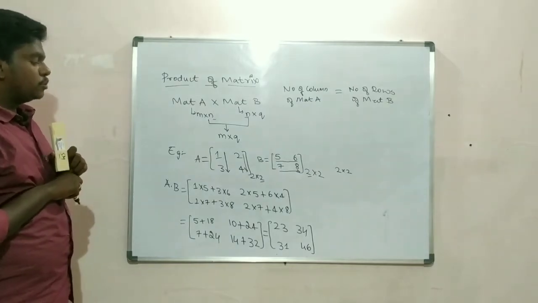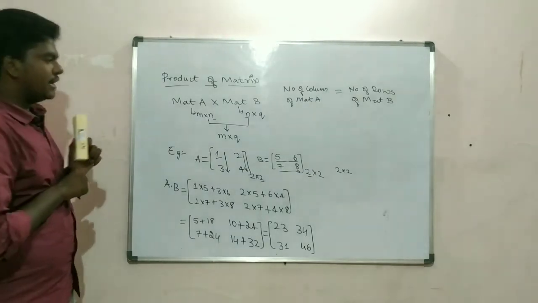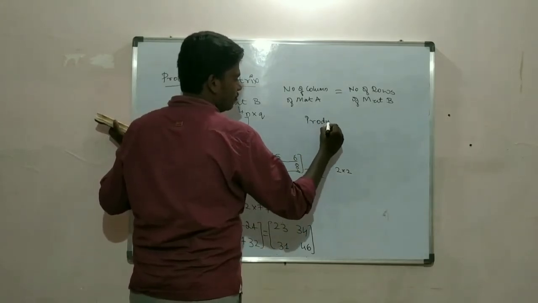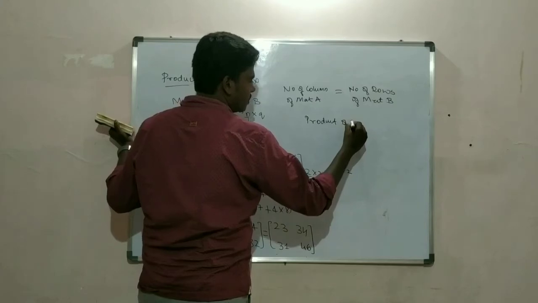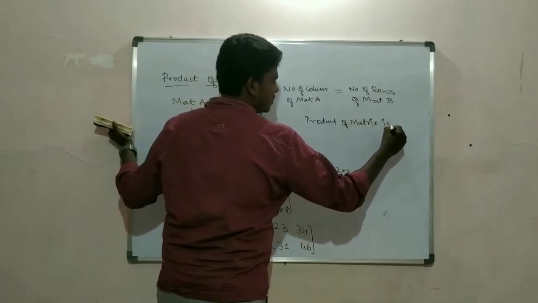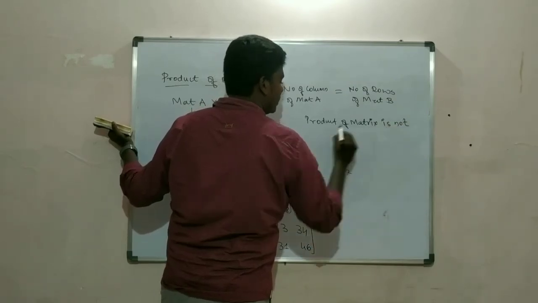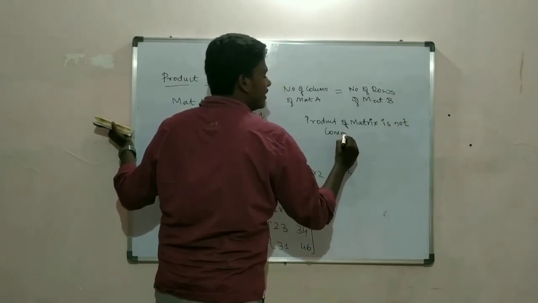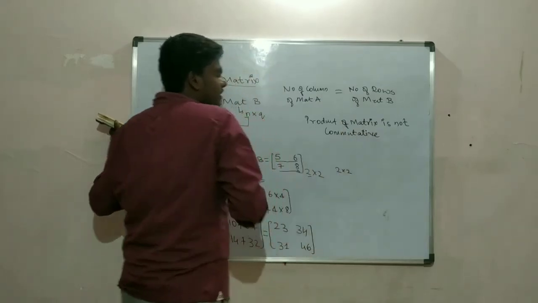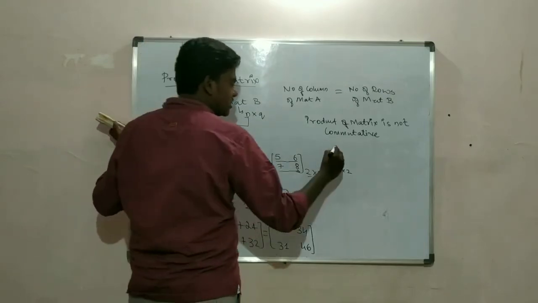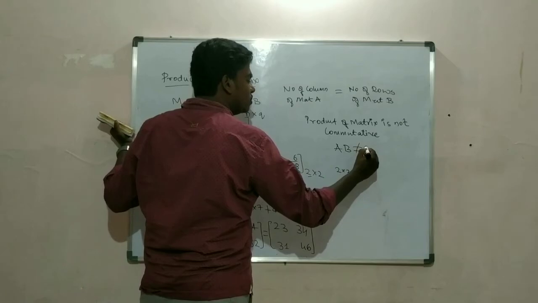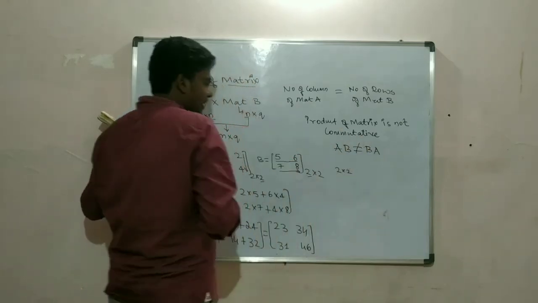This is how you do product of matrix. And one more thing, listen carefully: product of matrix is not commutative. Product of matrix is not commutative. That means A into B will not be equal to B into A. So this is the condition.